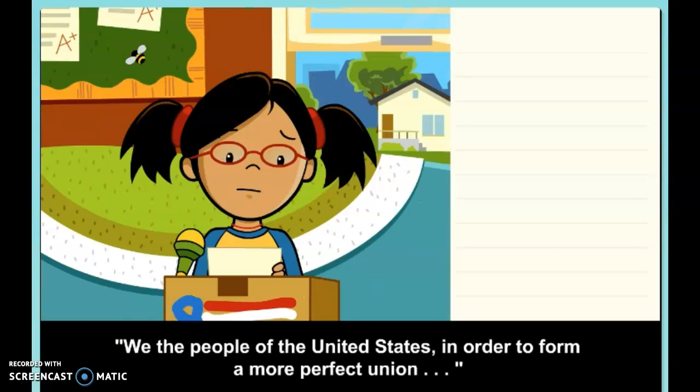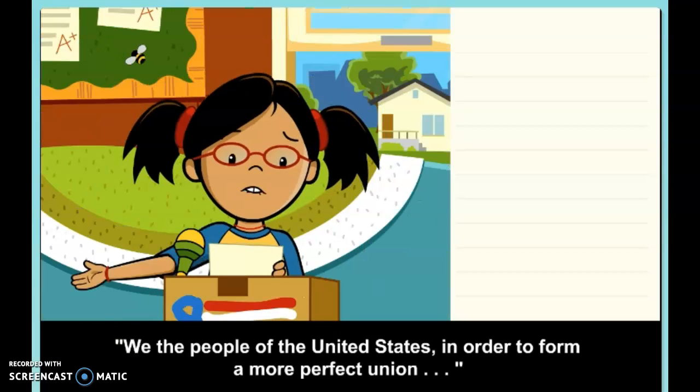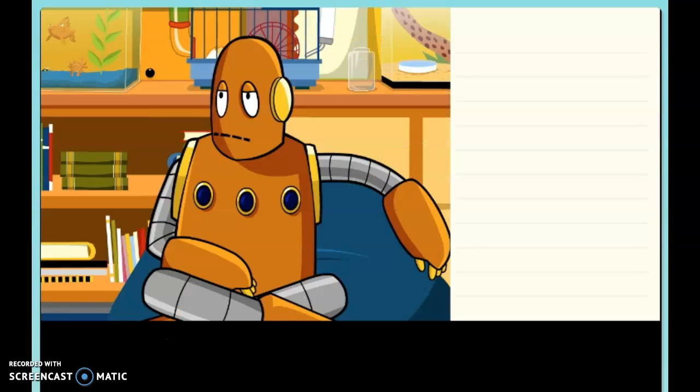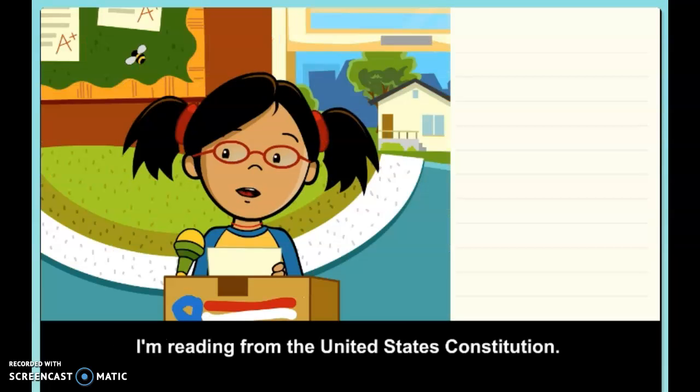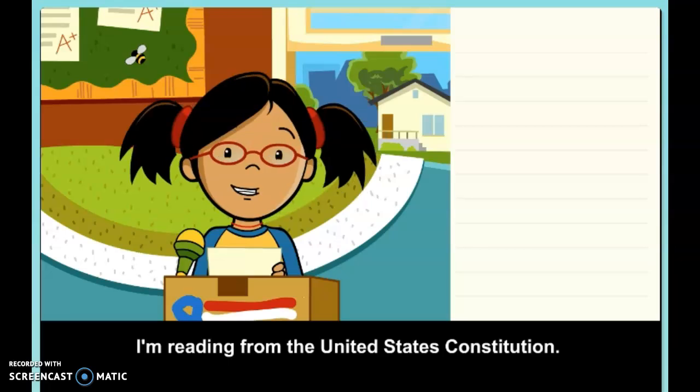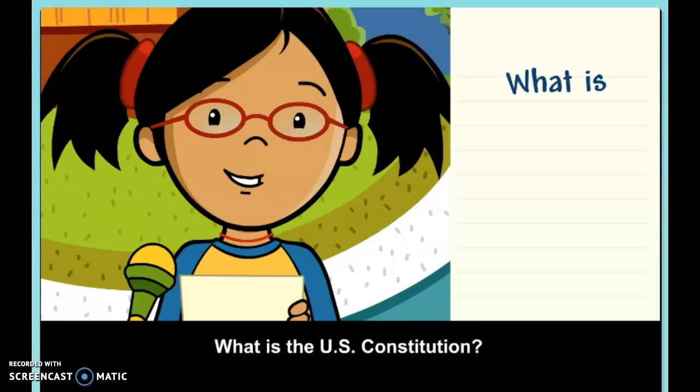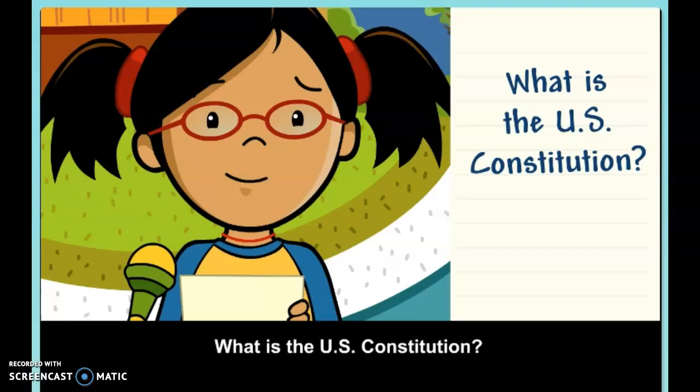We, the people of the United States, in order to form a more perfect union. I'm reading from the United States Constitution. What is the U.S. Constitution?